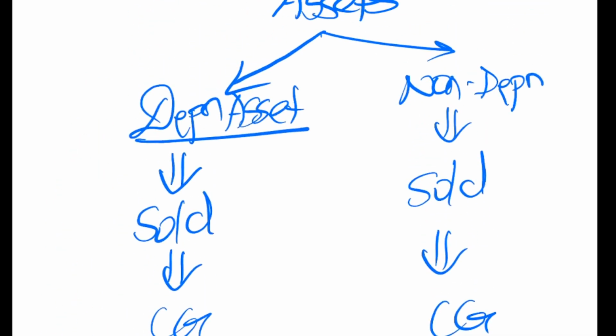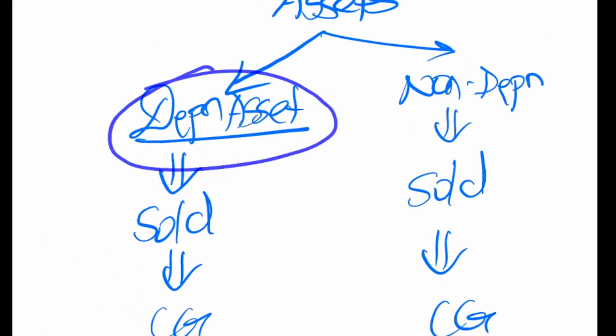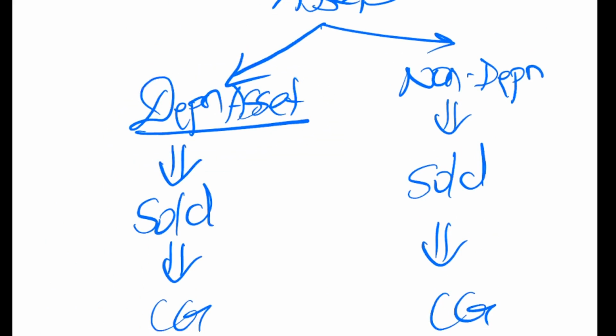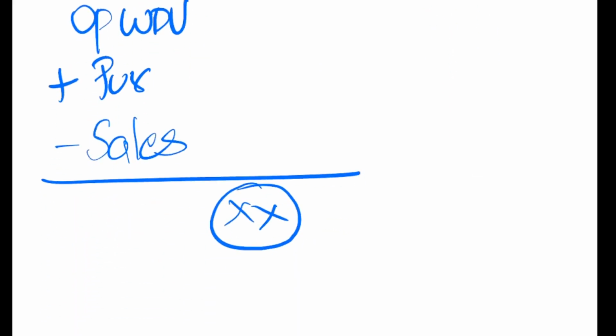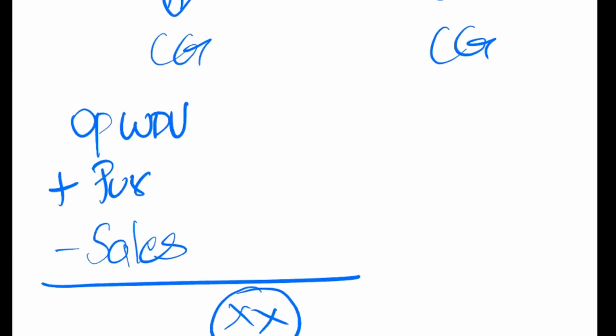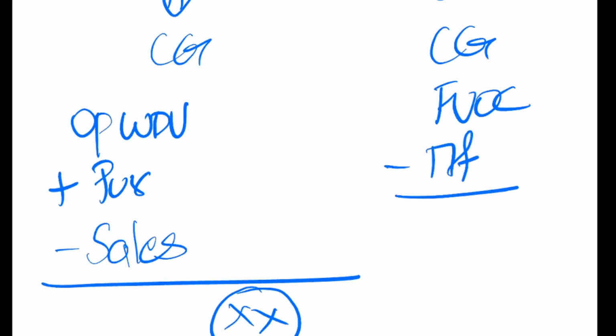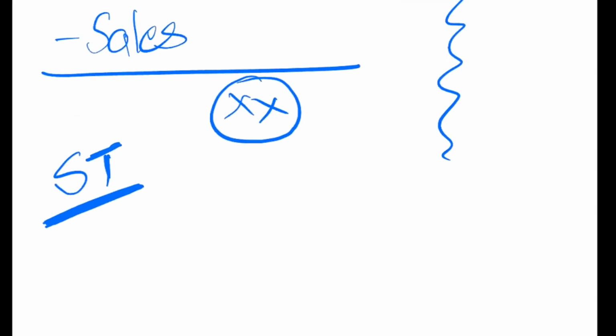Now, for depreciable assets, the rule is, whenever you get capital gain or capital loss, it has to be always short term. For non-depreciable assets, my dear friends, we do full value of consideration, less transfer expenses, and then we calculate everything. Over here, the answer can be short term or it can also be long term.